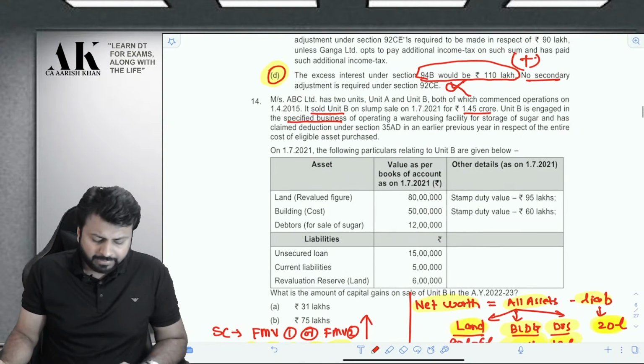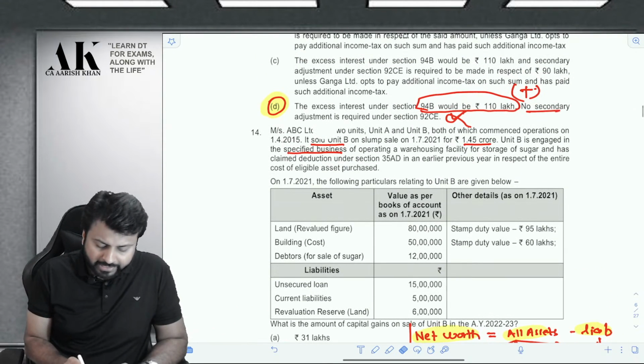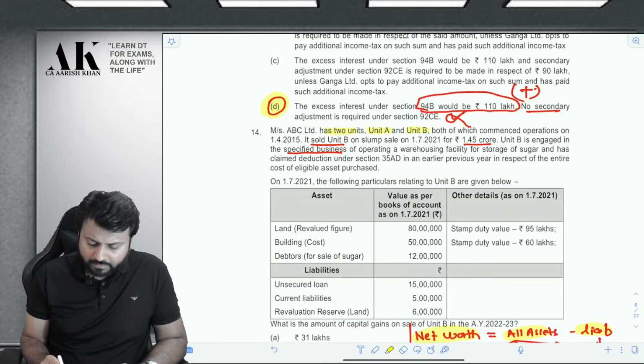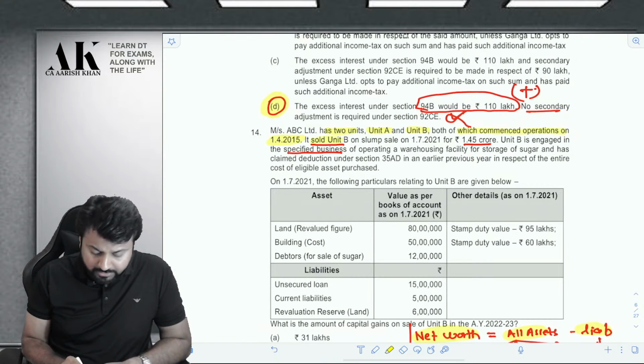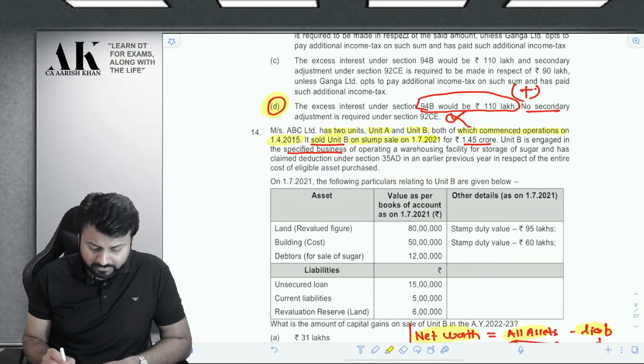ABC Limited has 2 units, Unit A and Unit B, both of which commenced operations on 1/4/2015. It sold Unit B on slump sale on 1/7/2021 for 1.45 crore. Unit B is engaged in the specified business.